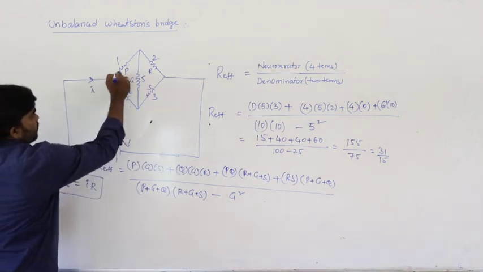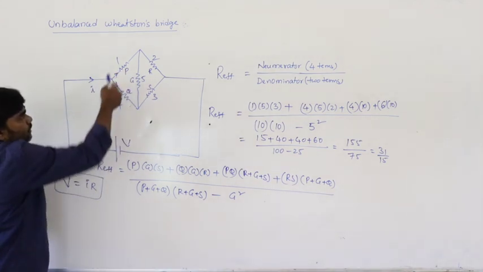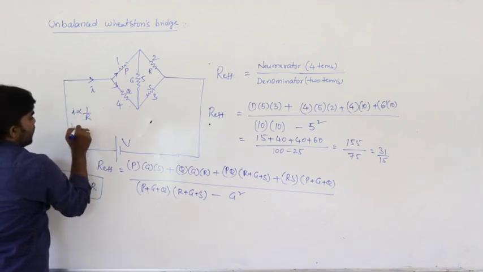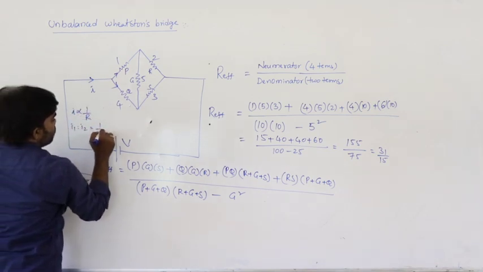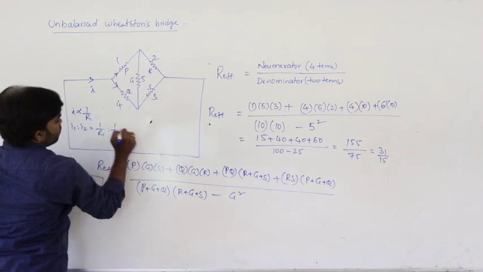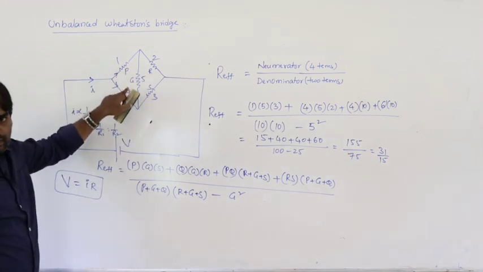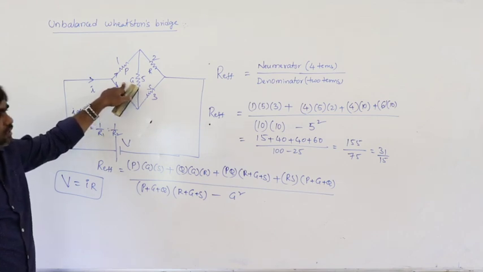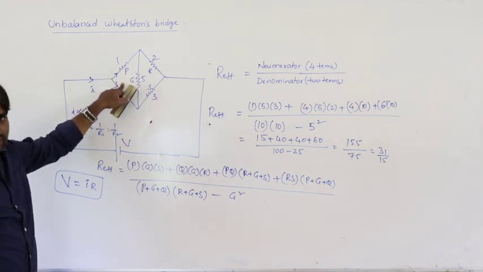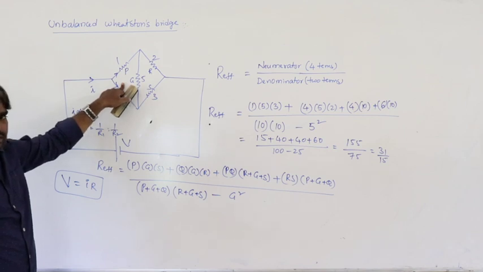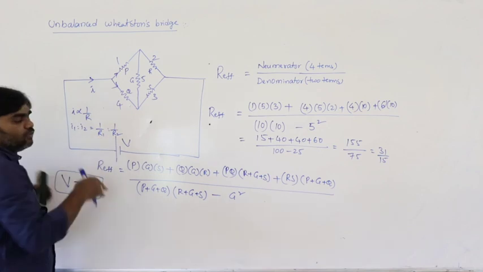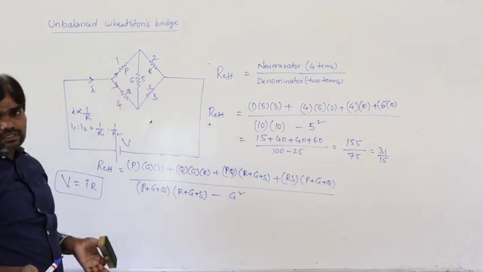So if you know the current, how does the current divide here? Current is inversely proportional to resistance. I1 is to I2 is equal to 1 by R1 is to 1 by R2. We can calculate how the current divides here based on the inverse ratio of resistances. In parallel combination, potential is the same. That's why current varies in the inverse ratio of resistances. This is the way we can calculate the currents like this.